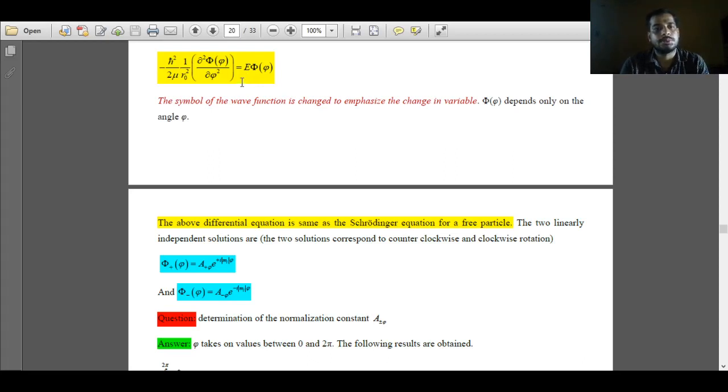From the free particle problem, the solutions of this second order differential equation are known.